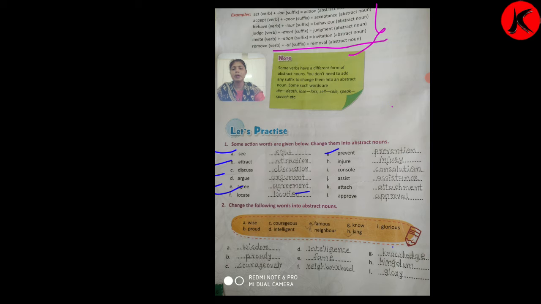Now question number 2. Change the following words into abstract noun. Here students, you can see the box is given here. In this box there are some words given here. First word is wise. In this word we have added dom.